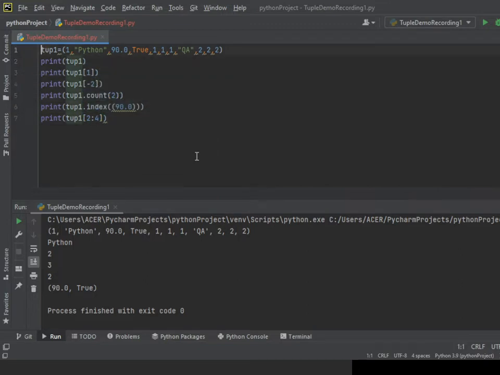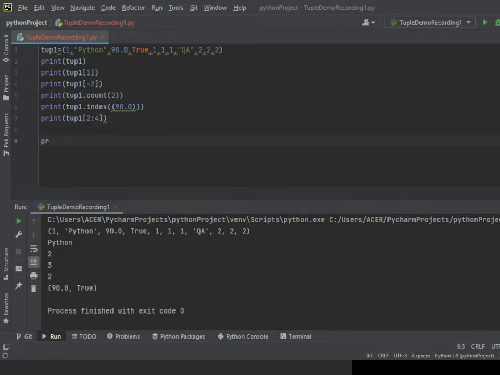So from here to here, it's coming like that, because first it's shown 90.0 because I gave 2:4. It's shown 2. Now here it gives true only because I gave 4. So before 4 it's showing this is the third one. So that's why it's coming like that.